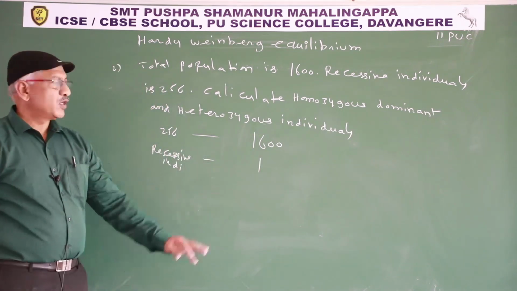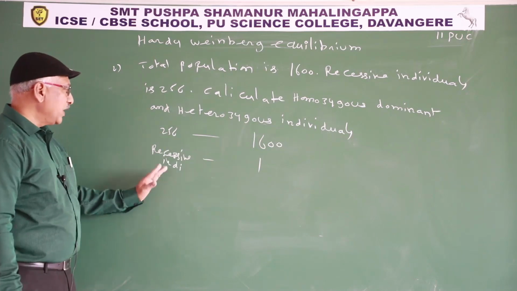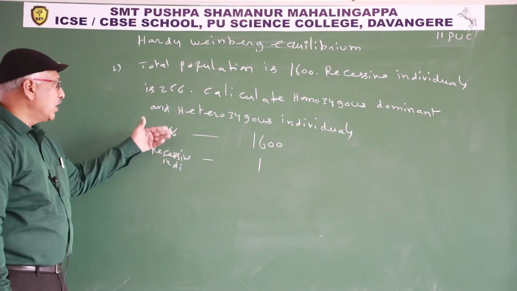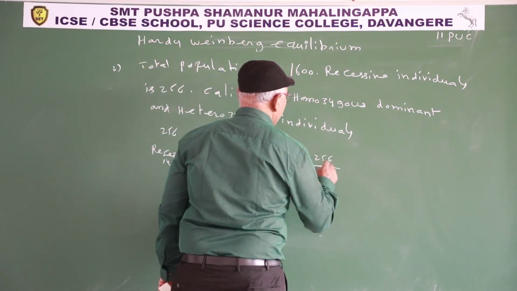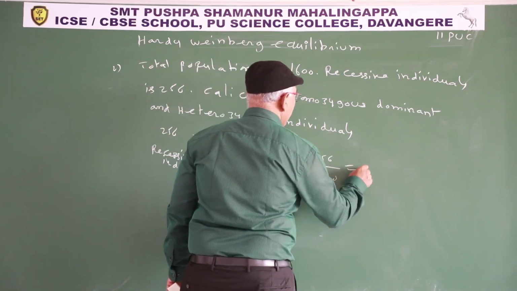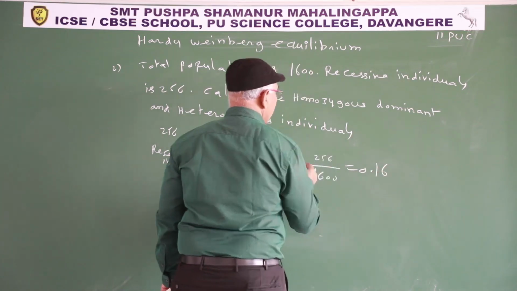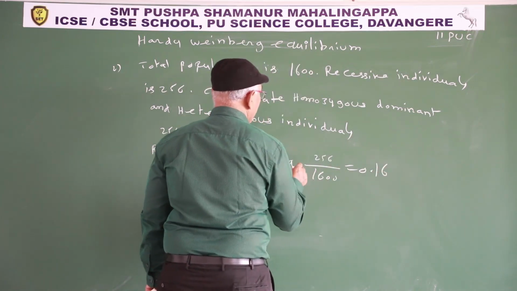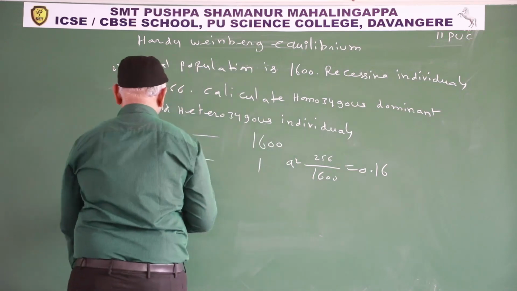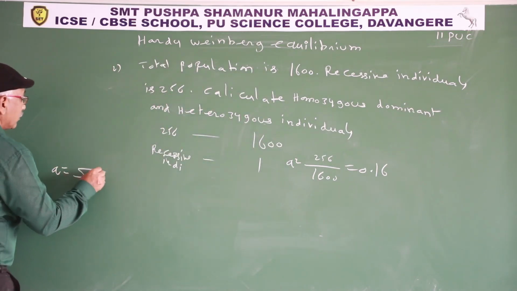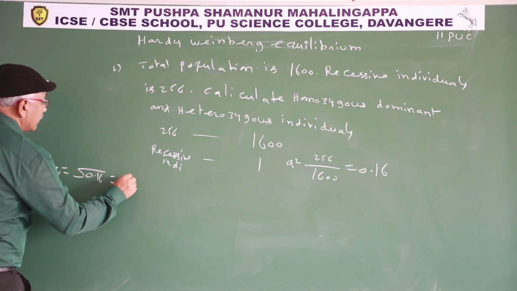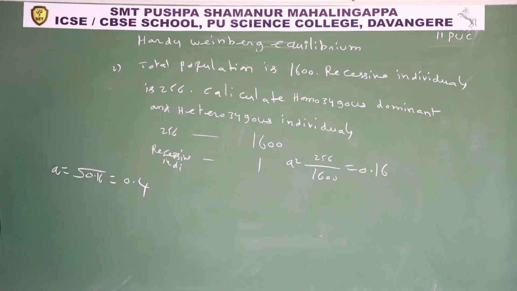It is less, so 256 by 1600, that is 0.16. Q square is 0.16. Q is the square root of 0.16, that is 0.4.